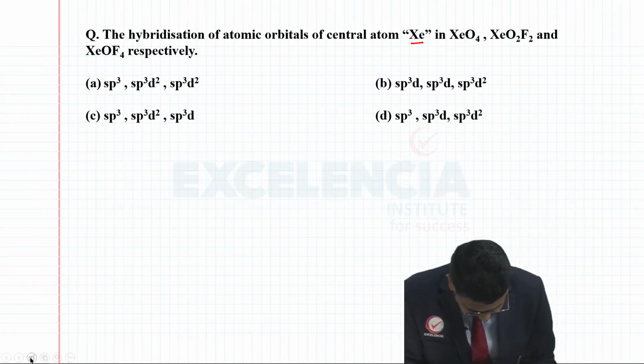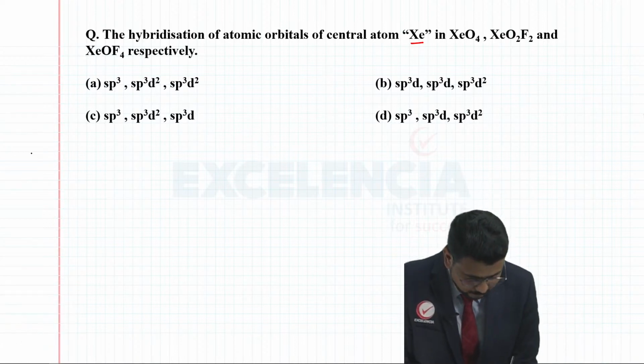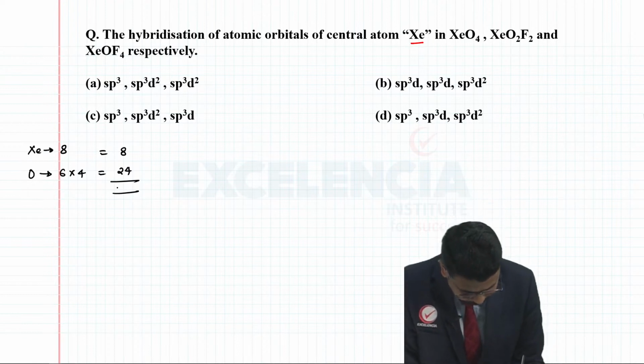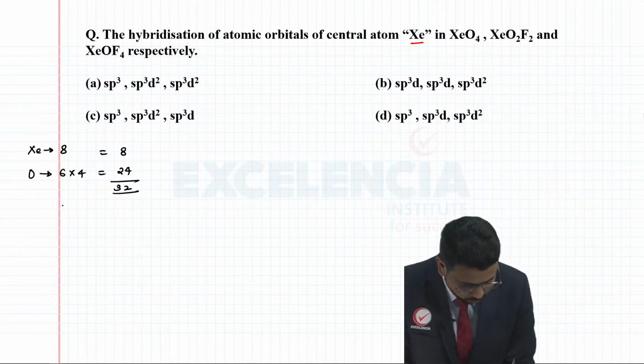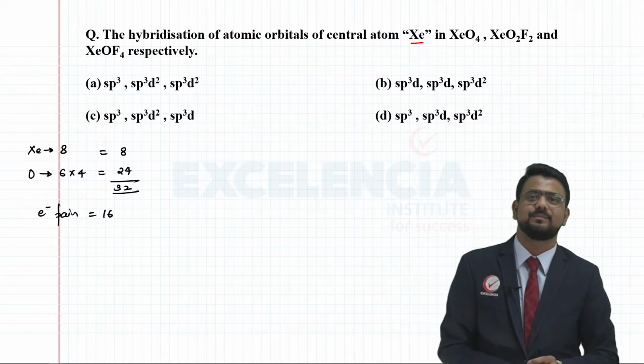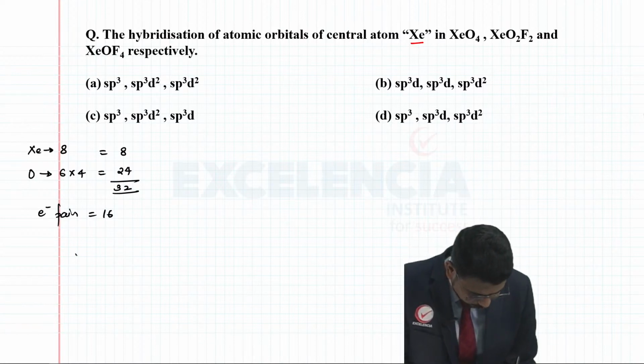First, if I consider XeO4, xenon has 8 outermost electrons, and oxygen has 6 outermost electrons, times 4, so that is 24. This is 8. So without any doubt, you are going to have 32 electrons here. So the number of electron pairs here will be 16 pairs of electrons, right? Now, if I have to distribute these 16 pairs, here you are going to have Xe with 1, 2, 3 and 4.